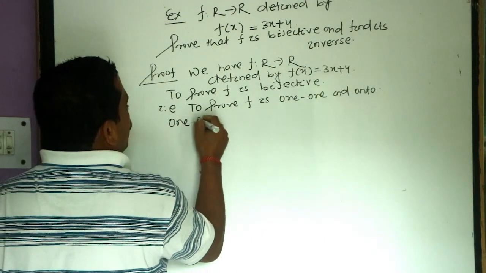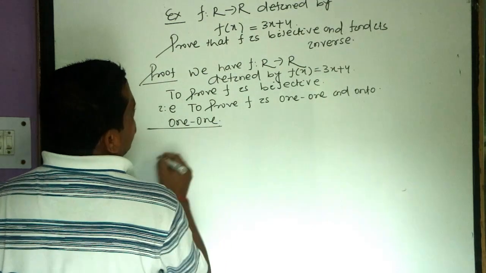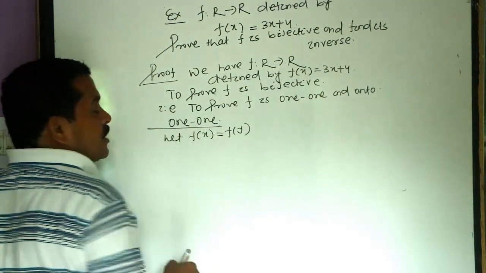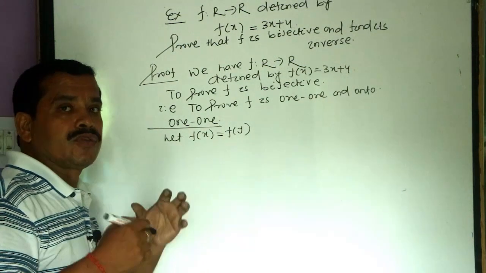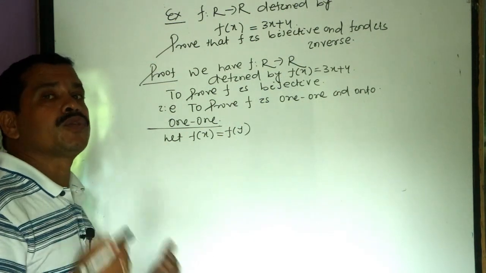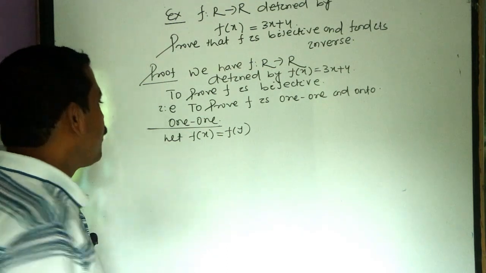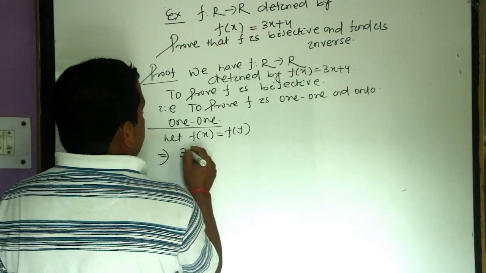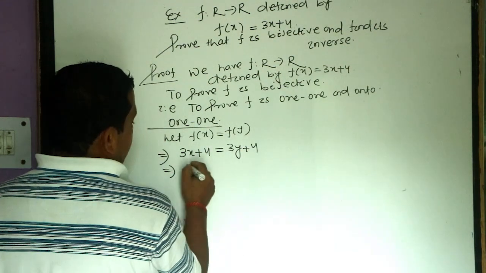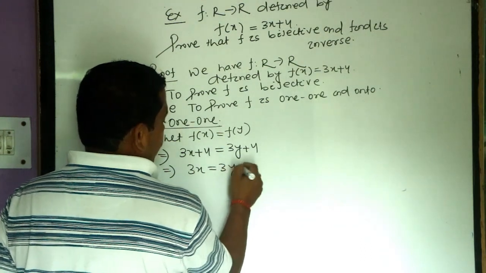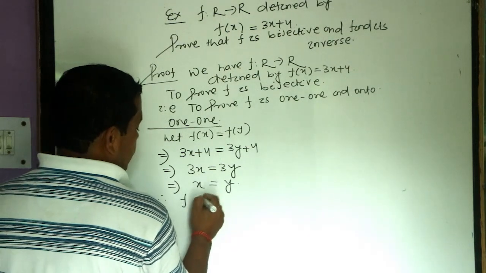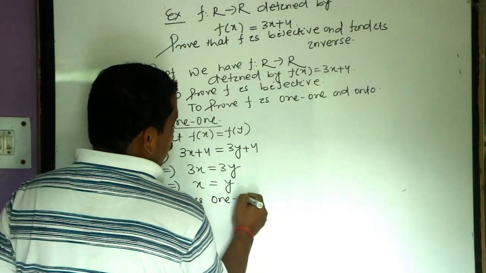First, we have to prove f is 1-1. Let f of x equal f of y. In case of 1-1, first we suppose f of x is equal to f of y, and we have to prove x equals y. Then we say that f is 1-1. This implies 3x plus 4 equals 3y plus 4, means 3x equals 3y. This implies x is equal to y. This implies that f is 1-1.